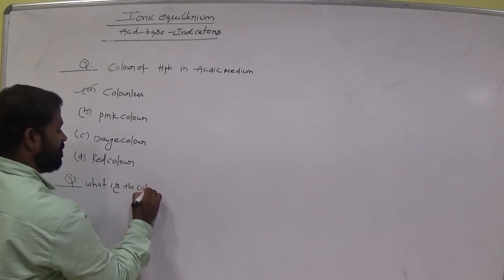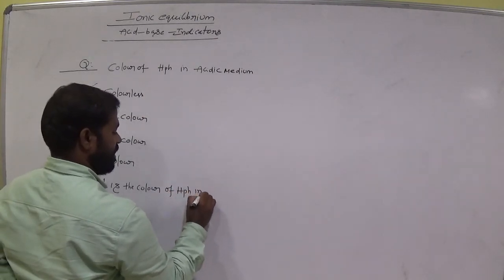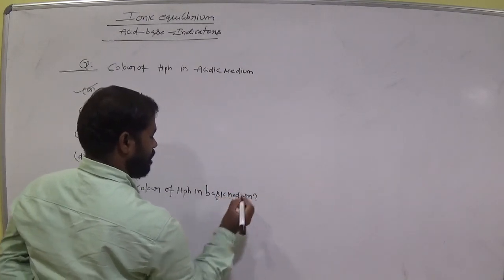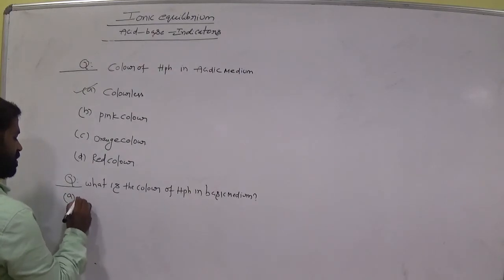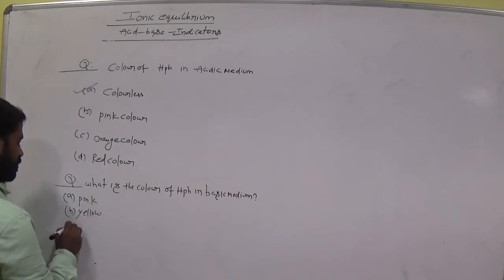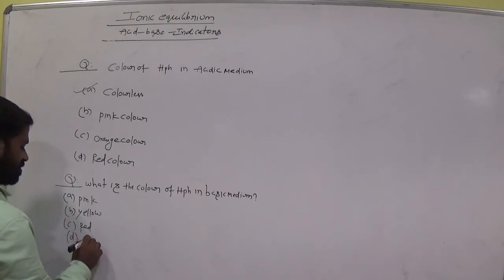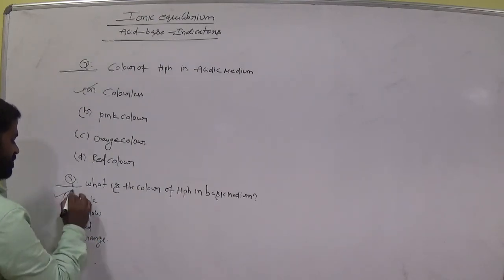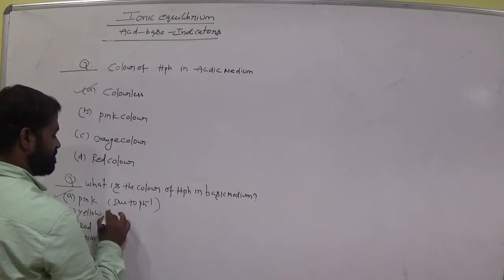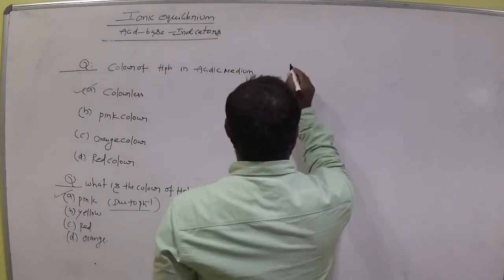What is the color of phenolphthalein indicator in basic medium? Option A, pink color. Option B, yellow. Option C, red. Option D, orange. Which one? Pink one. Due to pH minus, due to the base, it is pink color. Okay. Next question.